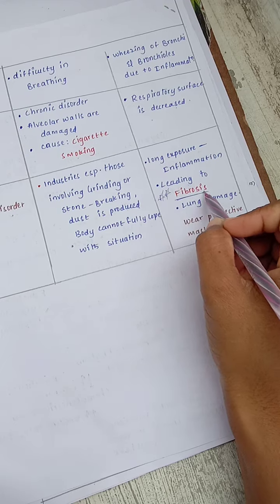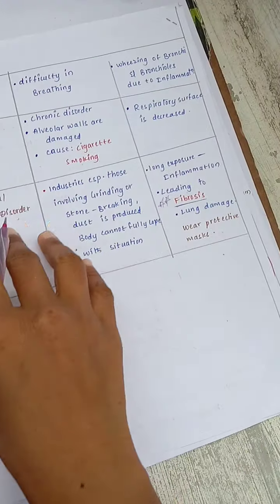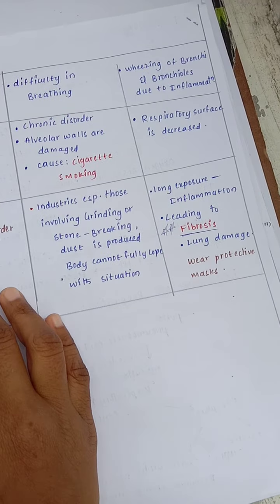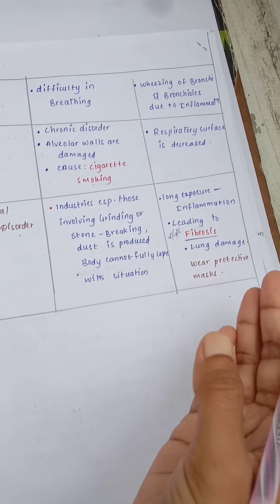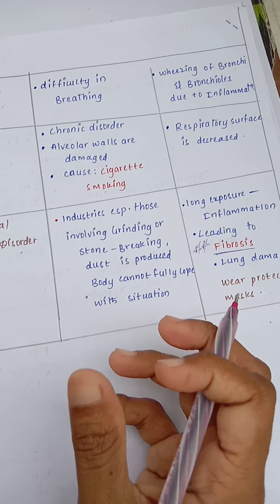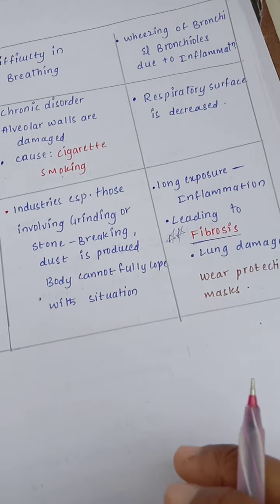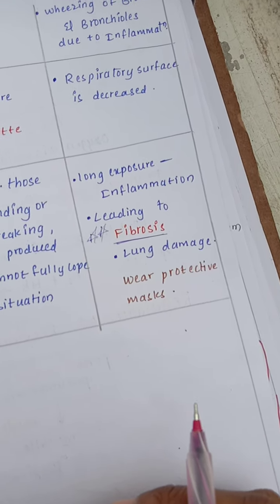It causes fibrosis, so the lungs will be damaged, so what we have to do is wear a protective mask while working in the industries. The people working in grinding or stone breaking industries have to wear a protective mask. If not, they will suffer from this fibrosis disease.